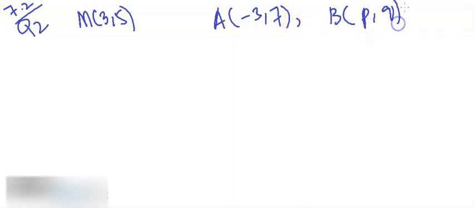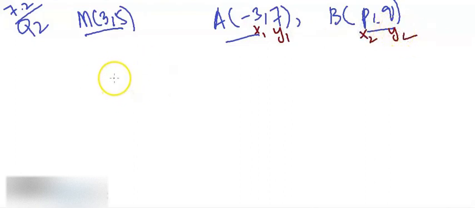A is going to be (minus 3, 7), and what is B? B is (p, q). Find the value of p and q. So this is the midpoint of these 2 points. We have discussed such a thing in theory as well. So let's label these x1 y1, x2 y2.